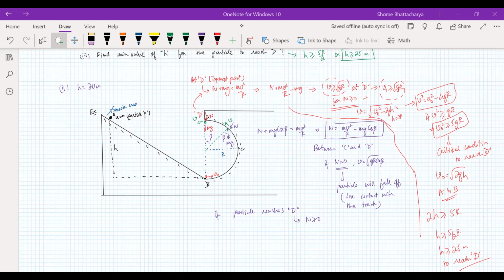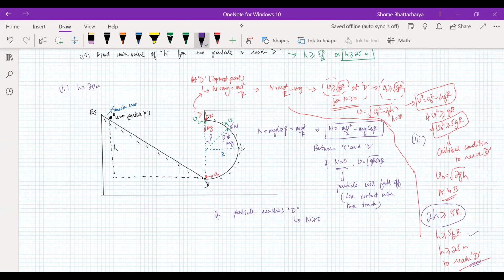half mv naught square, where v naught is square root of 5gr, you will get this condition which I have written over here, that 2h should be greater than or equal to 5r. So that's how we get this condition. Understood, sir. So this is the critical condition to reach the point D. So this is now actually the answer to the third part, the critical condition to reach the point D. This is the answer to the last part of the question.